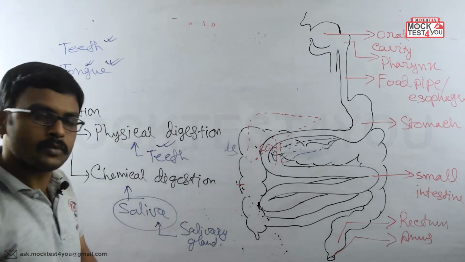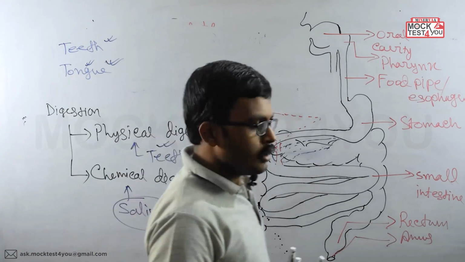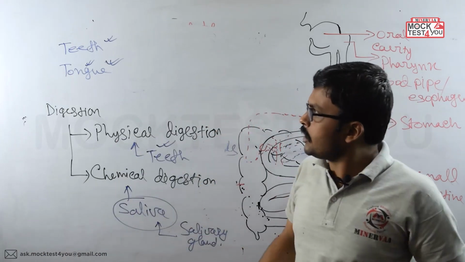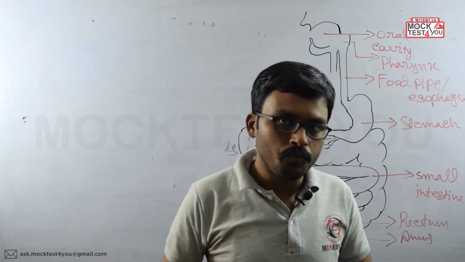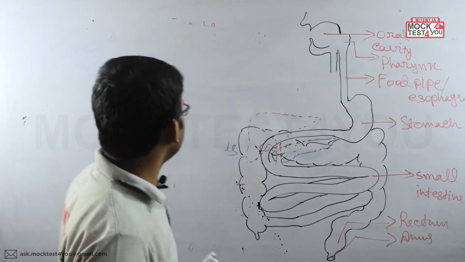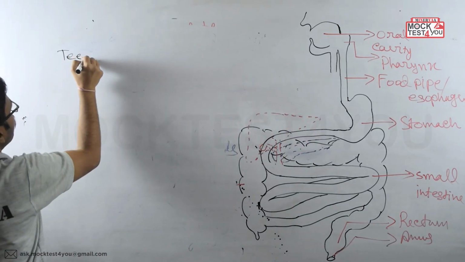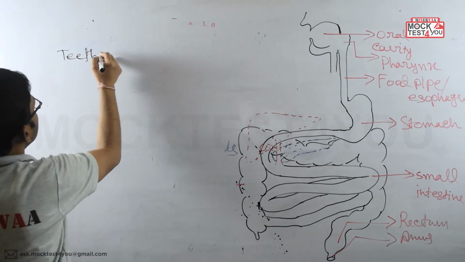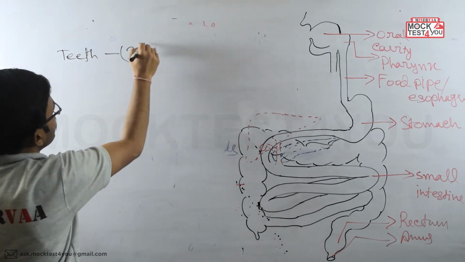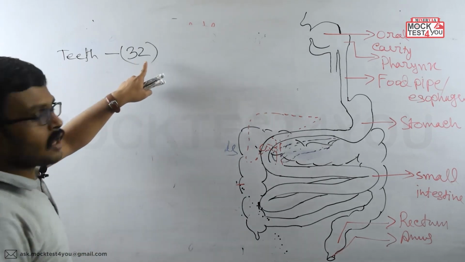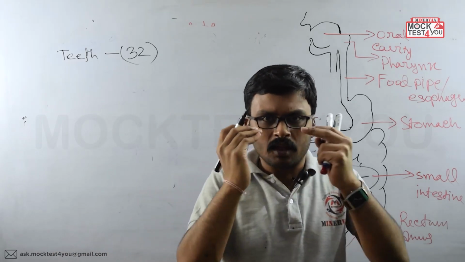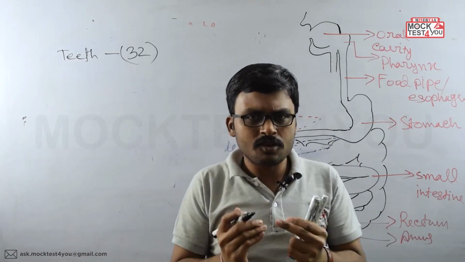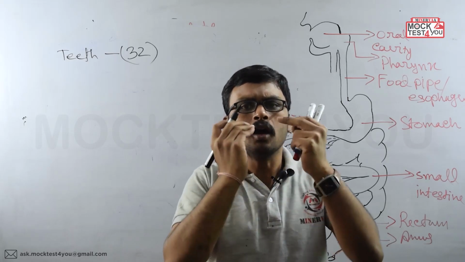Okay, done. So first we are starting with the teeth. In an adult human being, how many teeth are present? All of you know, 32, right? So 32 teeth are there in an adult human being. Clear? Now among these 32, 16 are present in the upper jaw, and the rest 16 are present in the lower jaw.